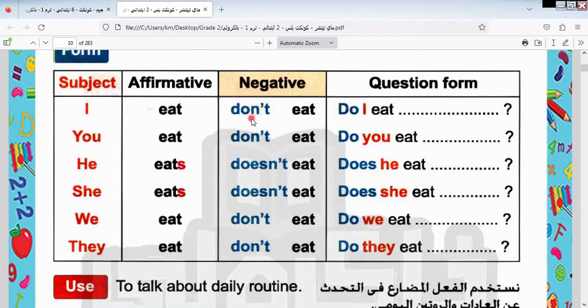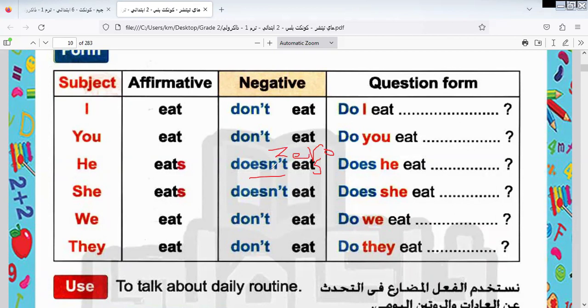In the negative form we use don't eat. Here, when we have s subjects, I put doesn't. Some of you may put s too with doesn't. If you do so, it will be 0. Why do you say 0, Miss Iman? Because if you remember that I put 0, you will remember it in the exam.